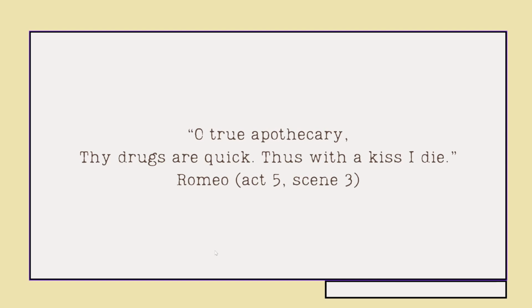That soul begins to die. And so what ends up happening in the story is that Romeo took a poison and said, "Thy drugs are quick," recognizing that he is going to die really soon. And he wants his last act on earth to be a shared kiss with Juliet, who, unbeknownst to him, is still alive, though in a deep sleep because of what she took.